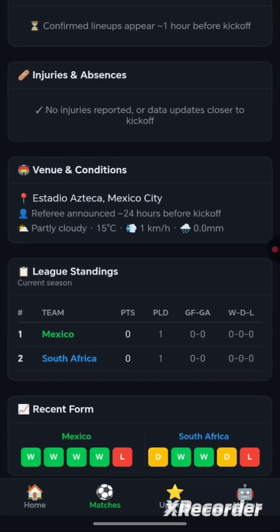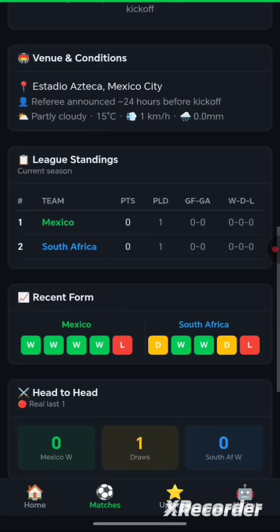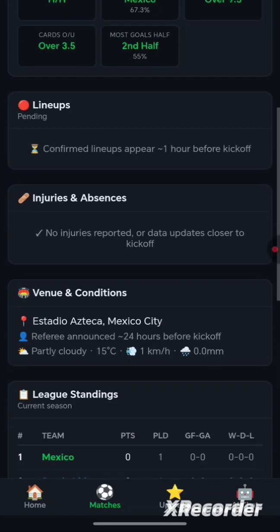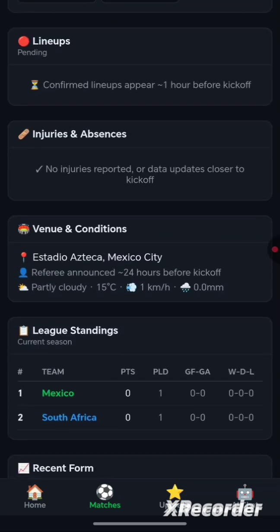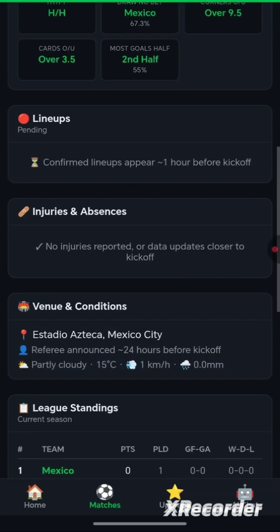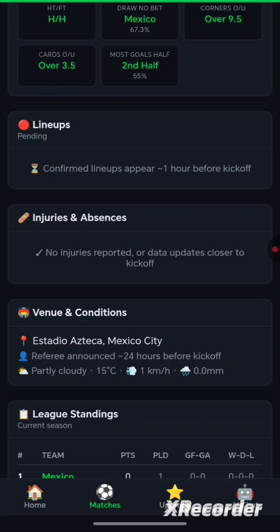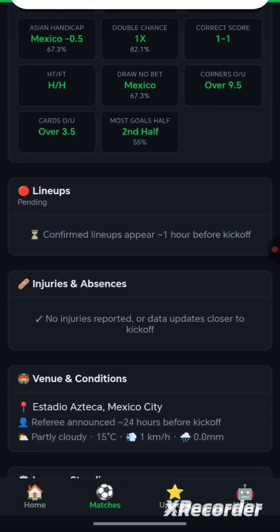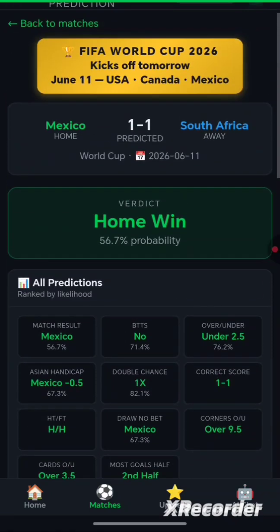Okay, this is a standing table. By tomorrow, the prediction may change. And why will it change? It gathers more information. Now we have the stadium, Mexico City. The referee will be provided. You see, the weather is there. There is no player with an injury. The lineup is not yet available. So when it has all of this information, it has to update, and the prediction will be more accurate.